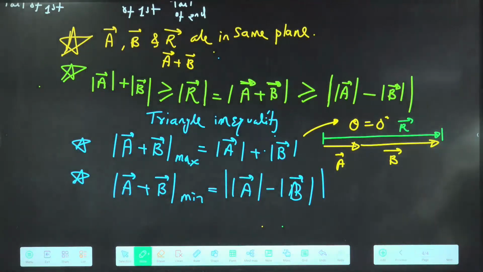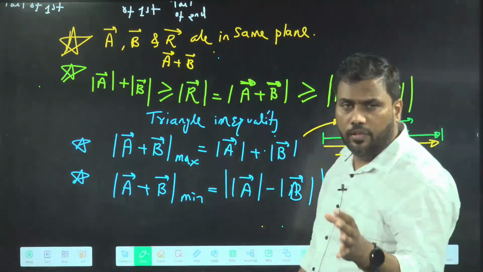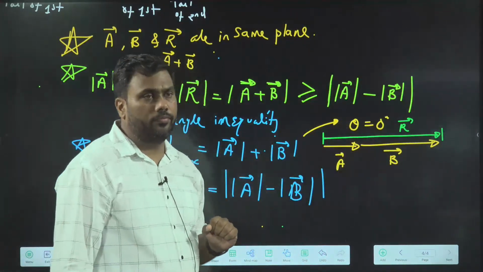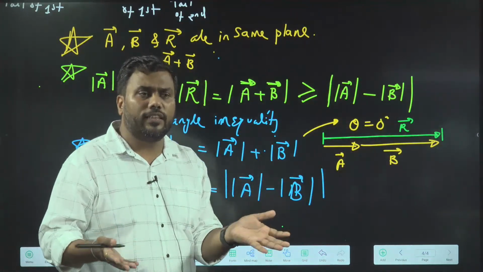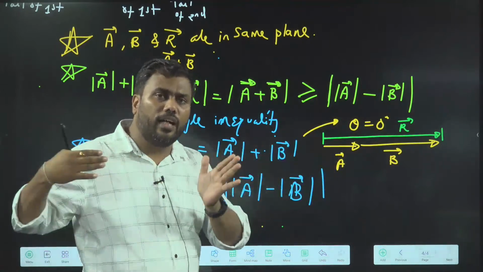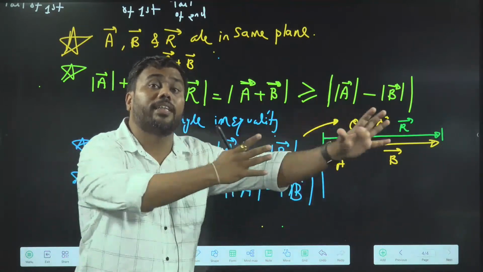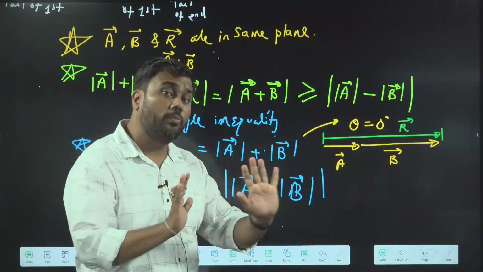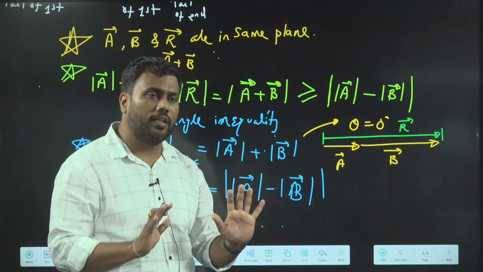The maximum length of resultant can be obtained when A and B are parallel. It is very easy to see that when two vectors are arranged in the same direction, we get the maximum possible resultant. In practical life also, you have seen this: if you want to push a car,